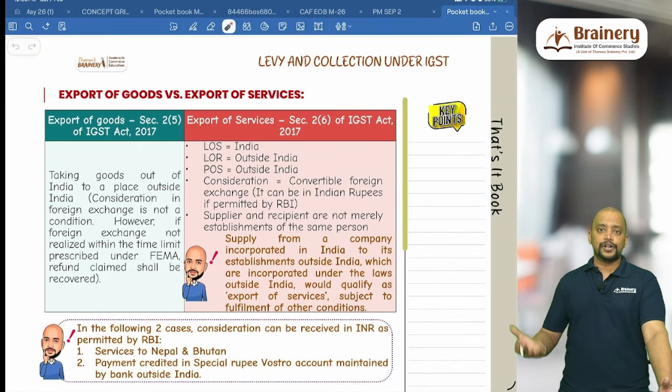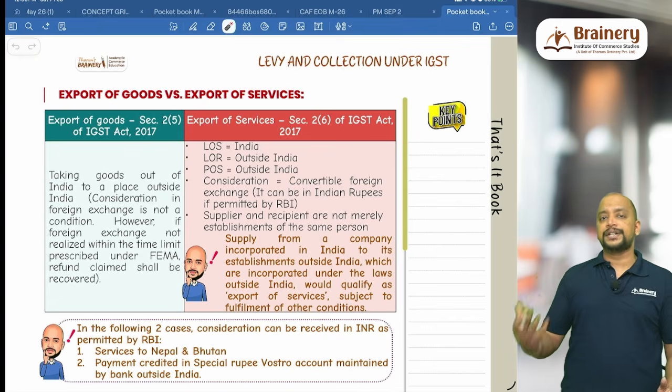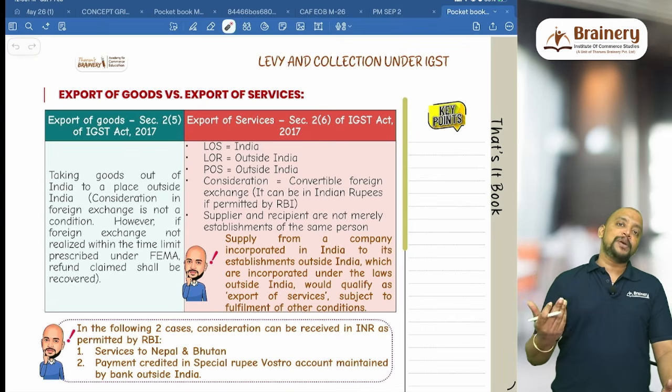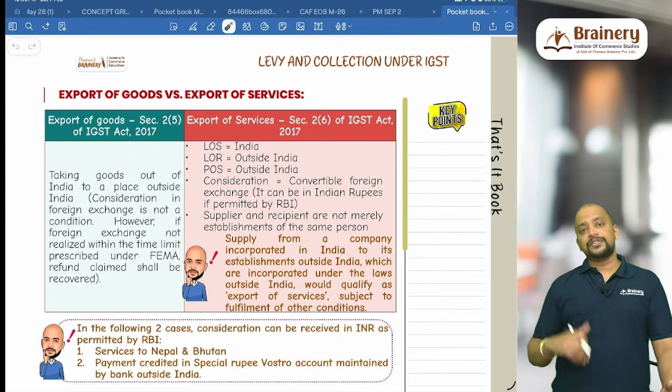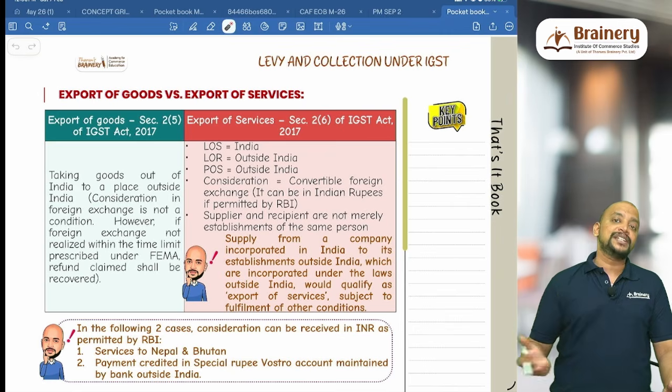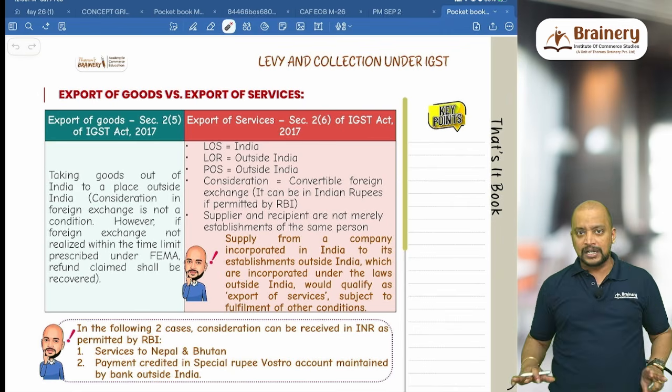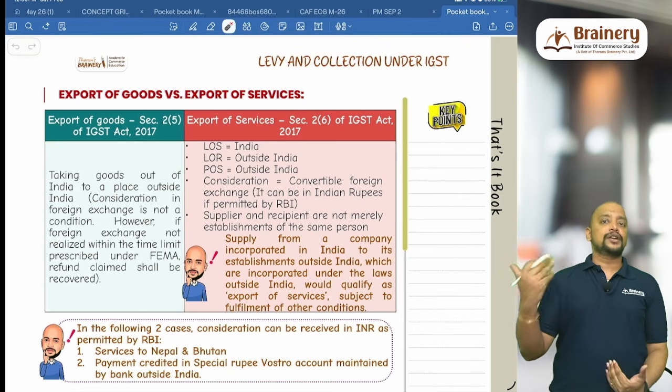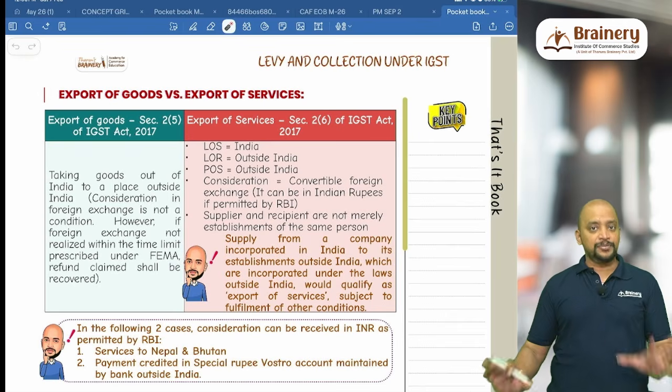Usually in case of export of goods, we can claim refund under zero rated supplies. Either export upon payment of IGST and get refund of that IGST, or export without payment of IGST and get refund of ITC. Two options are there. The moment the goods are taken from India to outside India, it is export of goods and we can claim the refund.